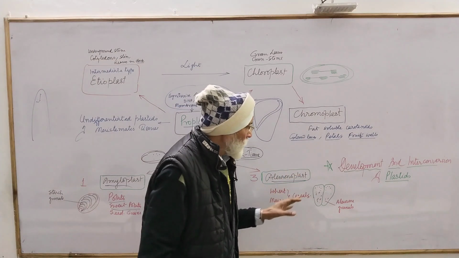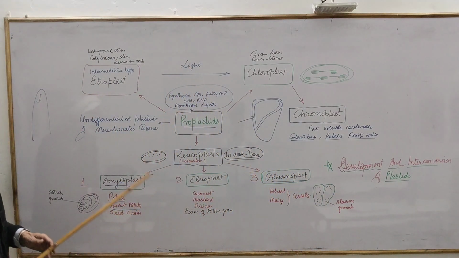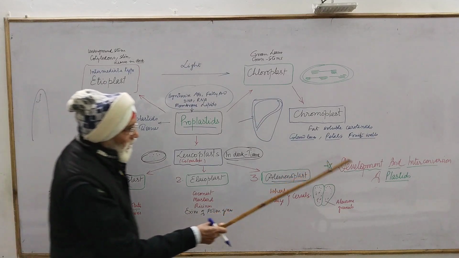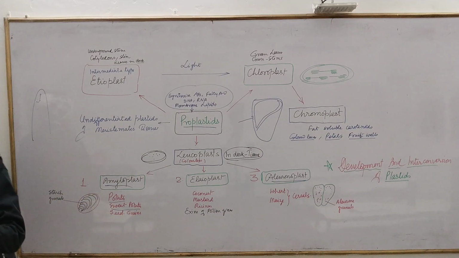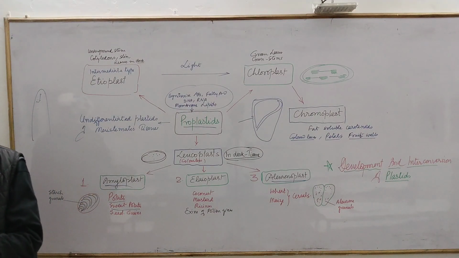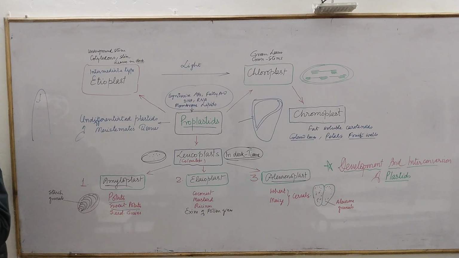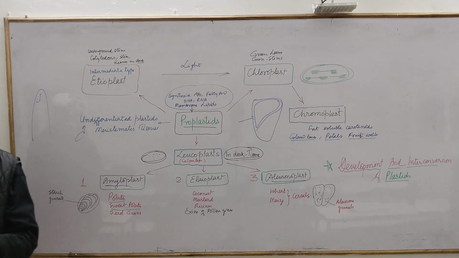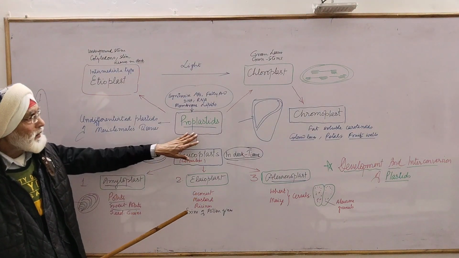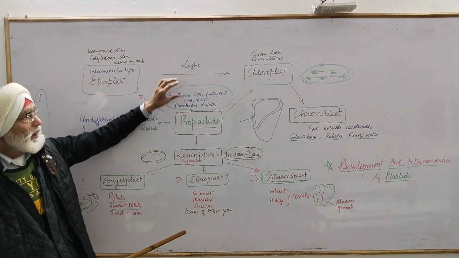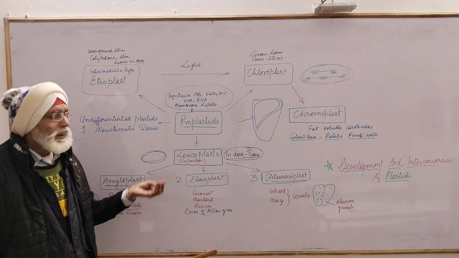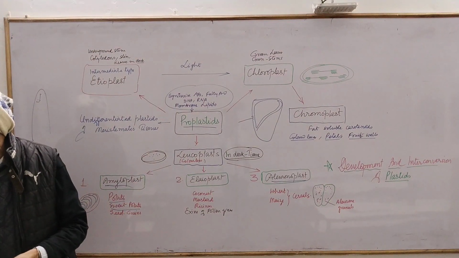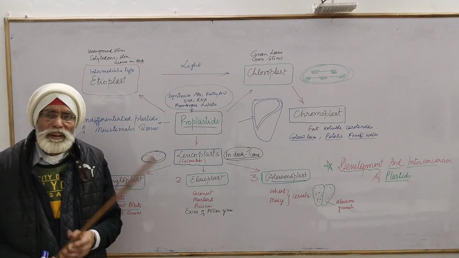Okay, and now let us see this structure, which clearly shows the development and the interconversion of the plast. Remember, for the formation of membrane, phospholipid is required, and because they are semi-autonomous, they need DNA molecule also, ribosome, protein synthesis के लिए. So that is why at the time of chloroplast formation, these cells contain specially synthesized amino acid for proteins, fatty acid for lipid, DNA for genetic material, and phospholipid for the various types of membrane to organize the structure of the various types of the plast.